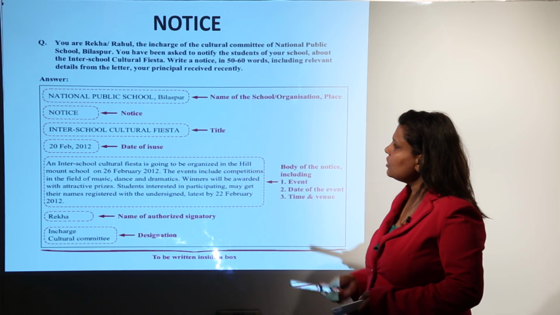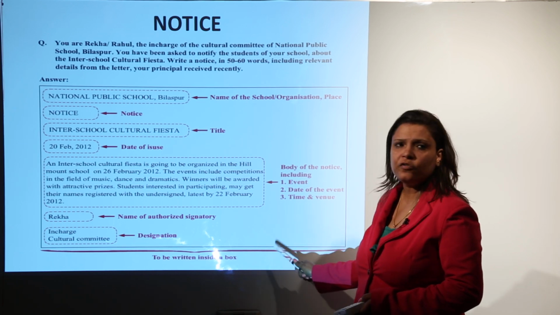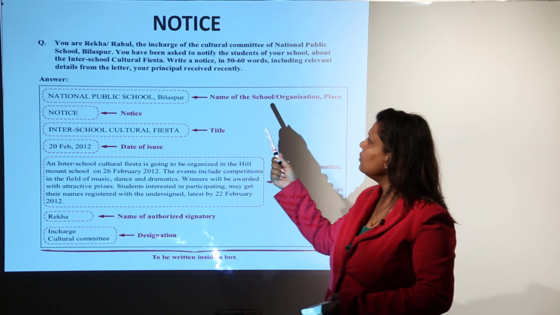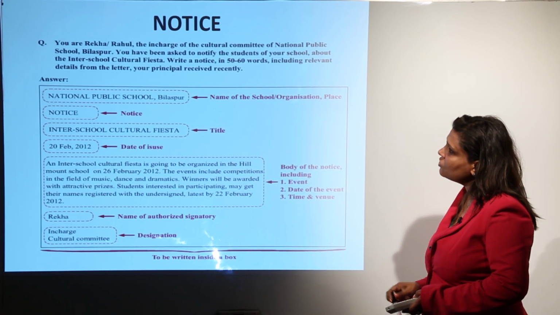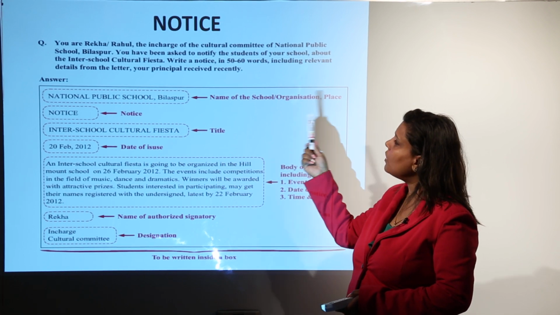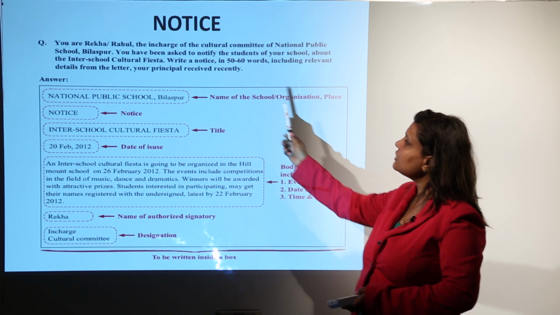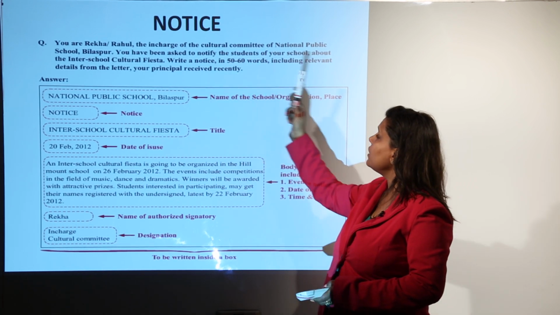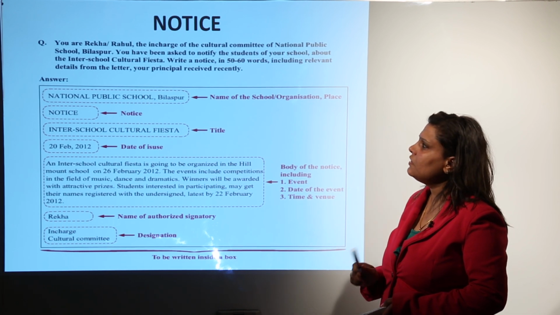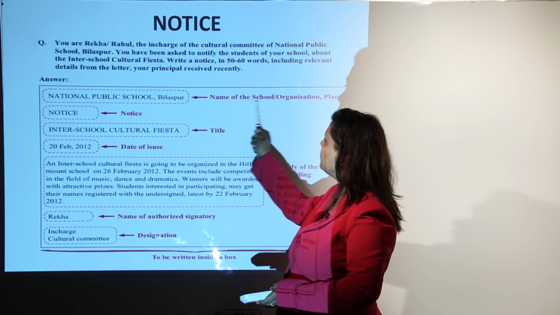In the notice section, this is the format. Please remember, most importantly, you have to put the notice in a box. The question is: you are Rekha or Rahul, in charge of the Cultural Committee of National Public School, Bilaspur. You have been asked to notify the students of your school about the inter-school cultural fiesta. Write a notice in not more than 50 to 60 words, including relevant details from the letter your principal received recently. So first of all, in the box there will be the name of the school.